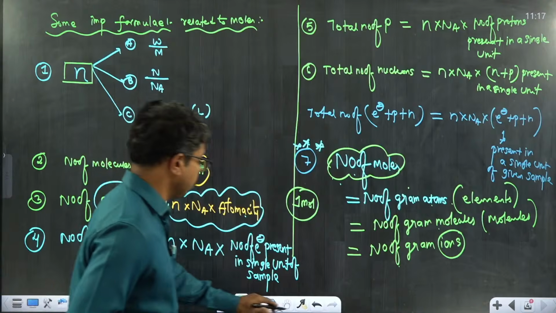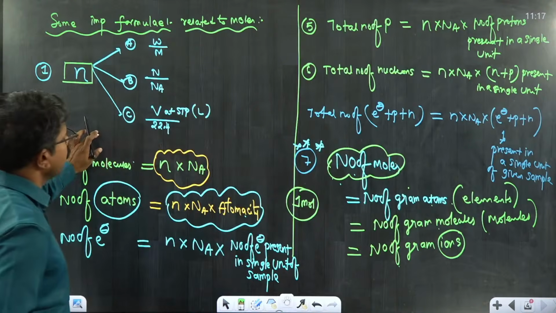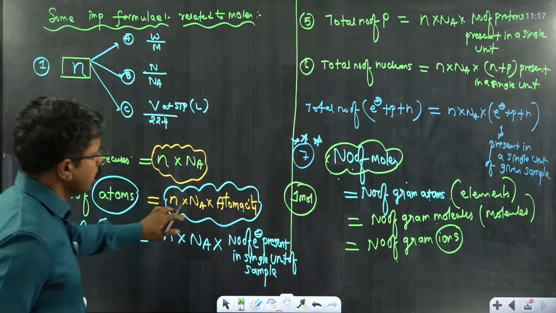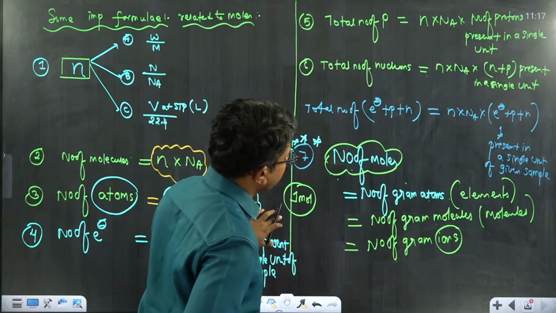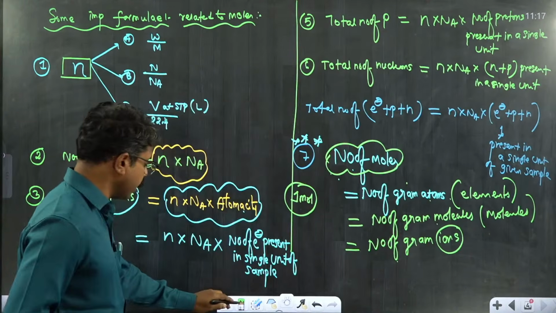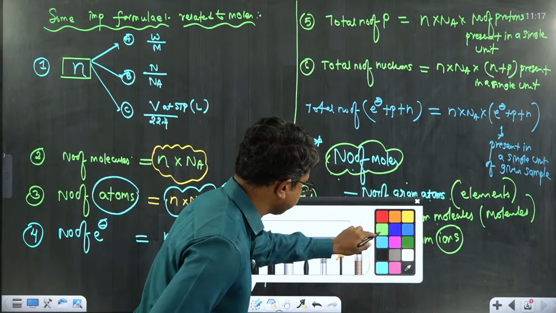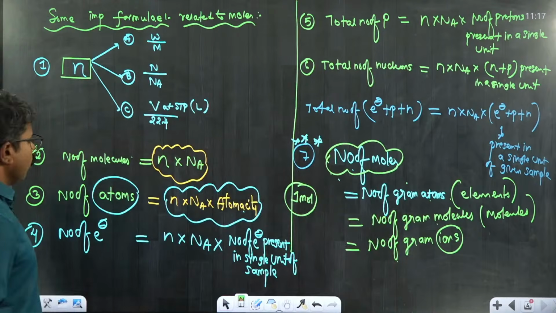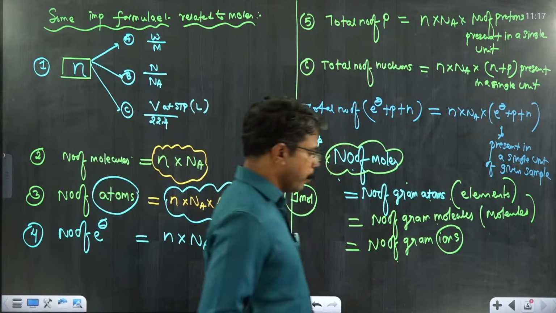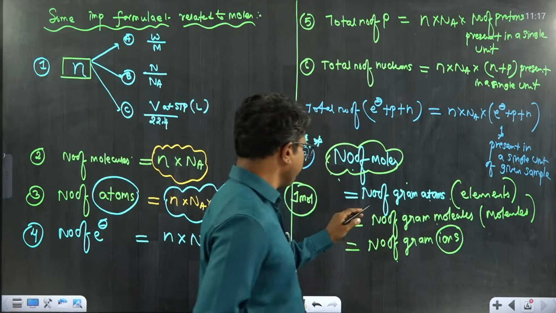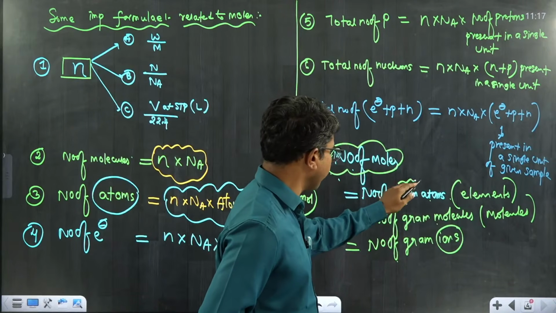Yes, sure, I'll write. So please try to have an idea about all these important points and formulas, because all the formulas are very important. Here I have given a new term, gram atom.